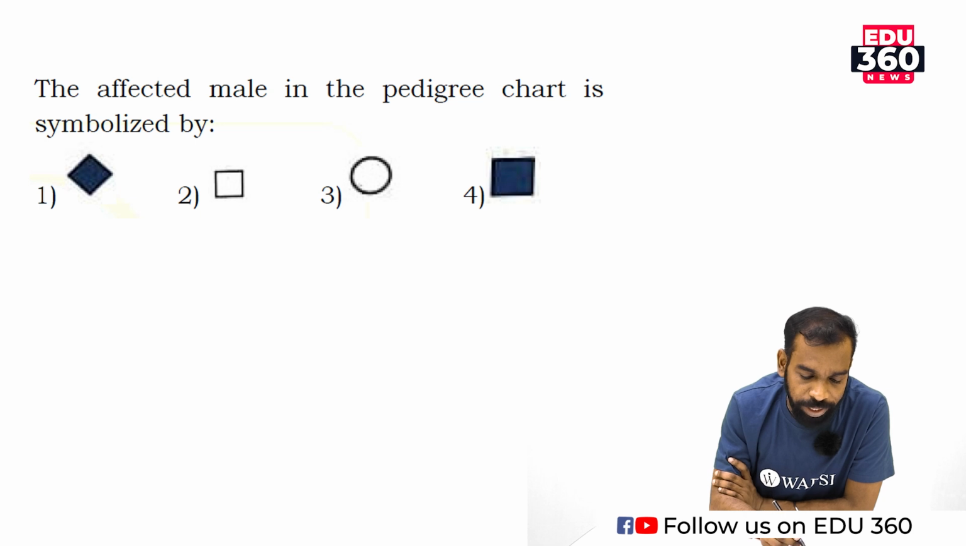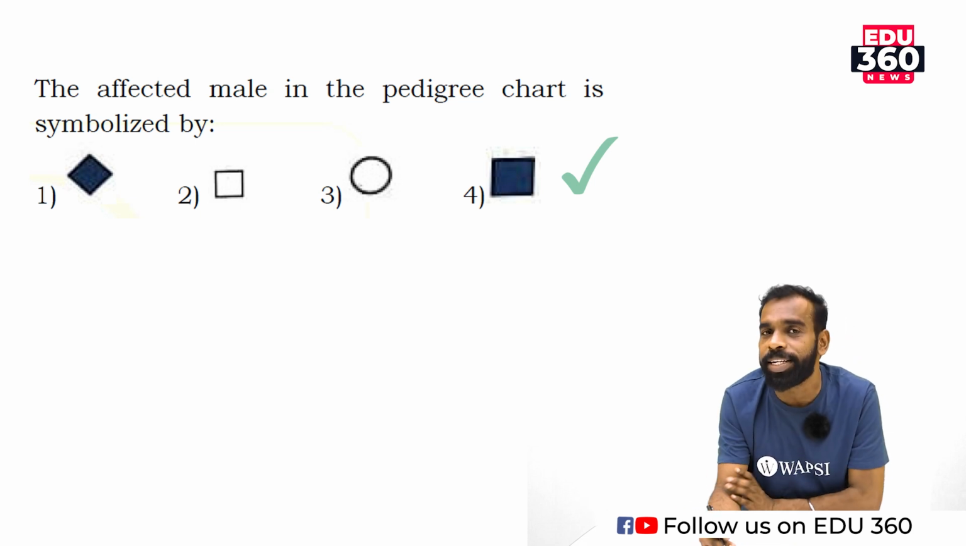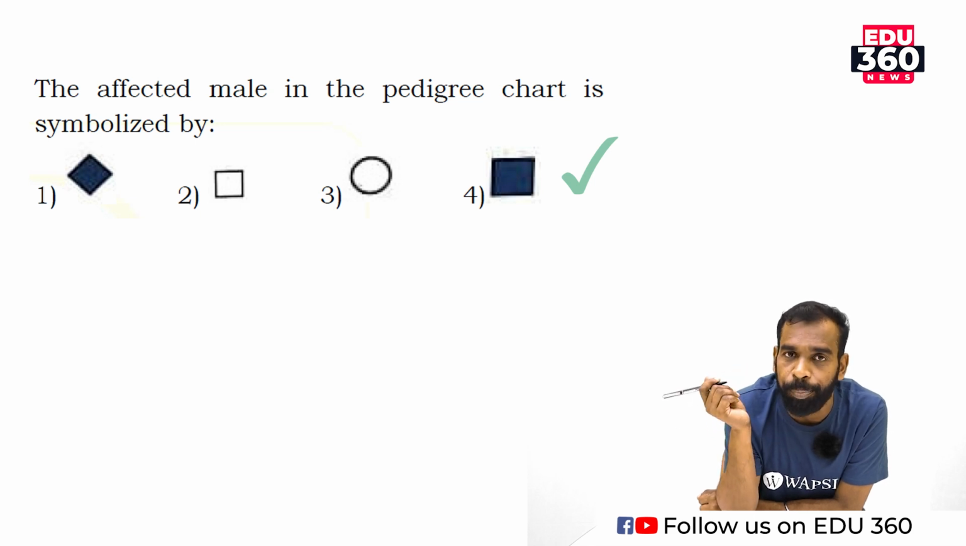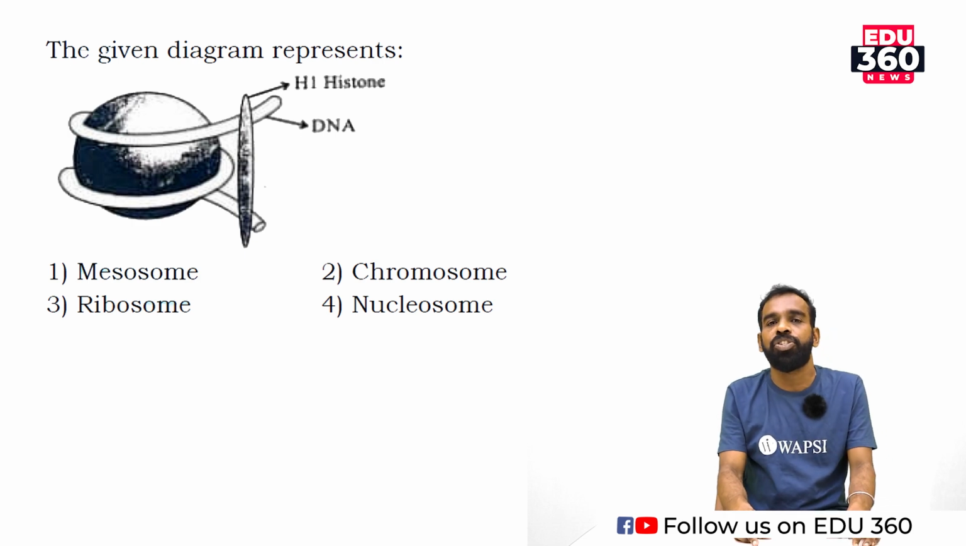So we have a diamond-like shape, square, then sphere, again cube. So the correct option is 4. The affected male in pedigree chart is symbolized by a cube shape which will be shaded by dark color or a red color. In NCERT textbook it will be shaded by red color. Is it clear?